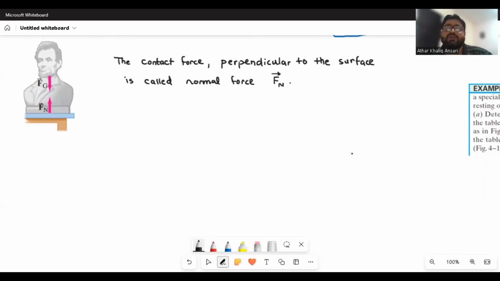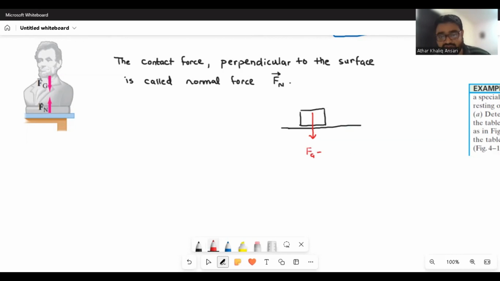Okay, now I can redraw another situation. For example, this is the box, and this box is placed on the surface. Here in this case, there are two forces acting on the box. Number one is the force of gravity, or the weight of the object, that is acting downward.